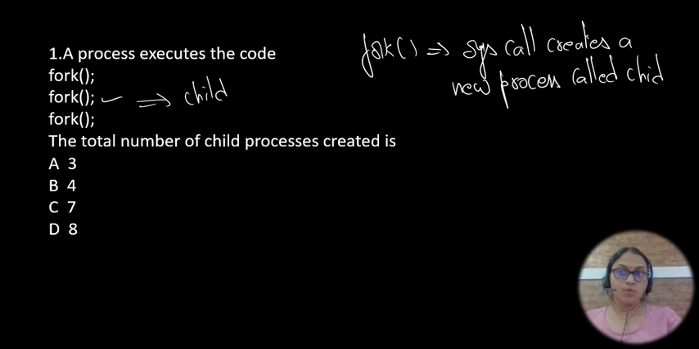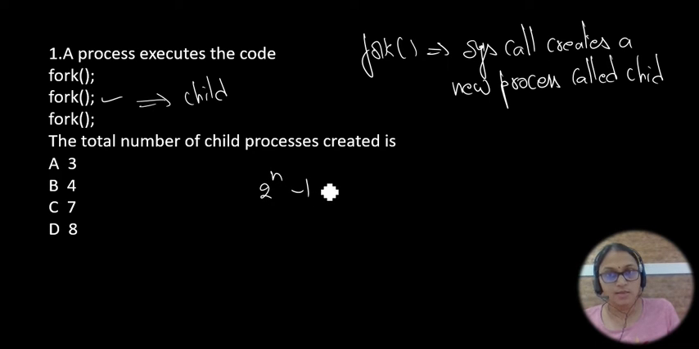Now try to execute the program. A process executes the code. Here, how many child processes are created? Let me explain. You know the formula, right? 2 power n minus 1. This is the formula for calculating the total number of child processes. So here we need to know how many child processes are created in total.